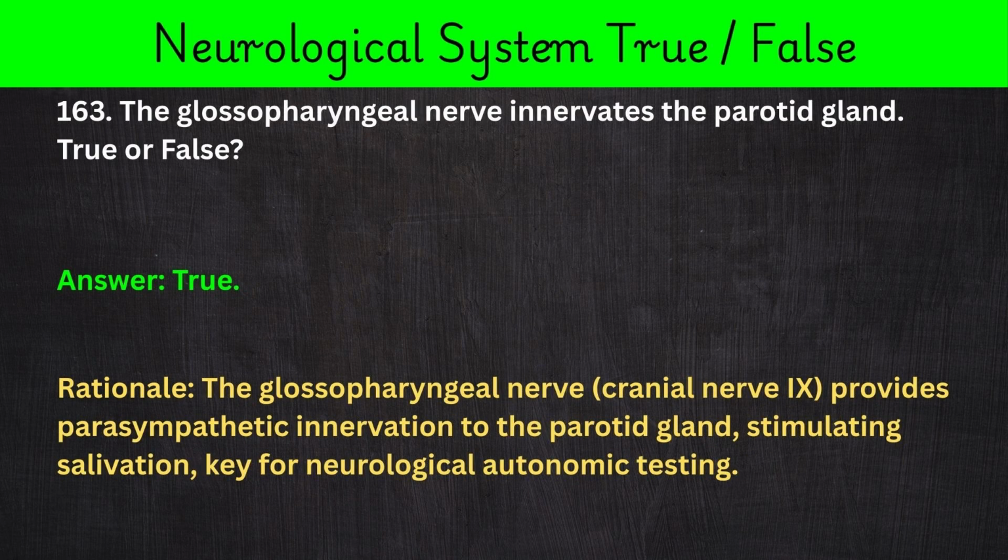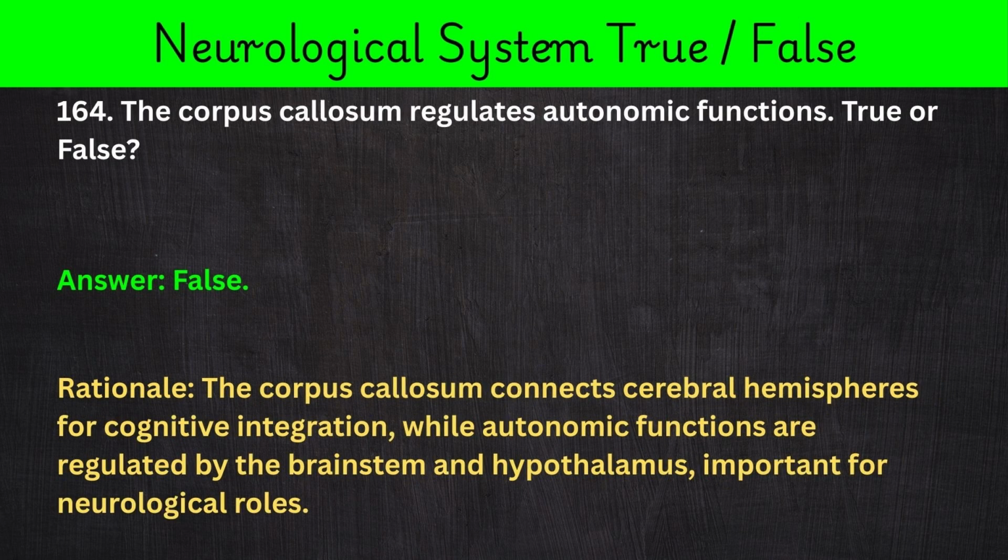163. The glossopharyngeal nerve innervates the parotid gland. True or false? Answer: true. Rationale: the glossopharyngeal nerve, cranial nerve 9, provides parasympathetic innervation to the parotid gland, stimulating salivation, key for neurological autonomic testing.